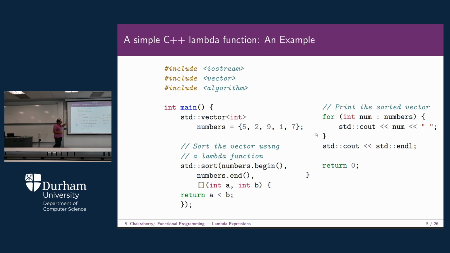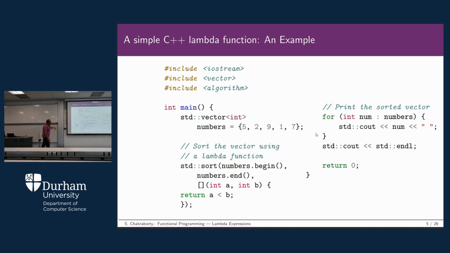You can sort in ascending order, you can sort in descending order, right? In this case, this will be an ascending order sort, where your data will be in increasing order. So when you are calling the sort function with numbers.begin and numbers.end, these two imply you are starting from the starting element of the numbers vector, that is 5, and end implies the 7. 7 is the last element of your numbers vector. So you're starting from 5 to 7.